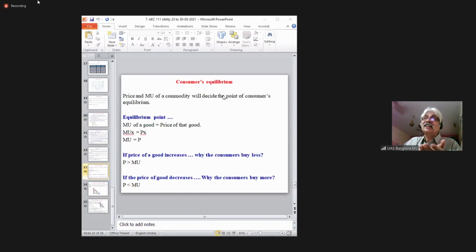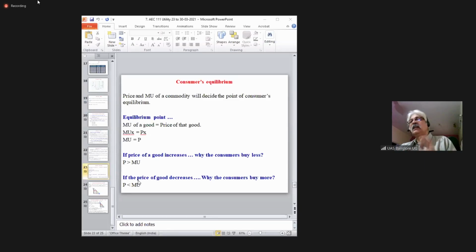But to increase marginal utility, you have to purchase less, consume less. That's why when the price increases, consumers buy less. Marginal utility increases, and this process goes on until the marginal utility becomes equal to price.